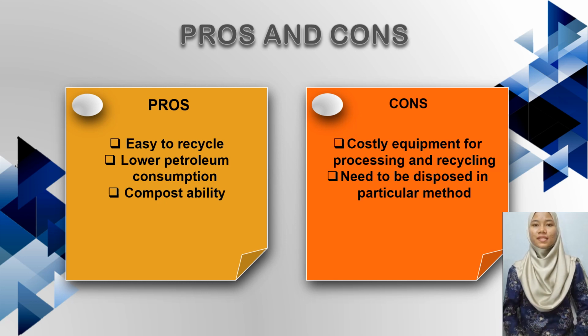A downside of bioplastic is that there is a need for costly industrial processors and composters, especially those that require high industrial scale temperature to be broken down. Next, bioplastic needs to be disposed of in a particular method. It is a fact that bioplastic can decompose easily in a shorter time frame. Still, it is also true that a very specific disposal method has to be followed. Failing this will mean that the decomposition process will be harmful. Dumping them directly into the landfill will mean an unnecessary release of methane.